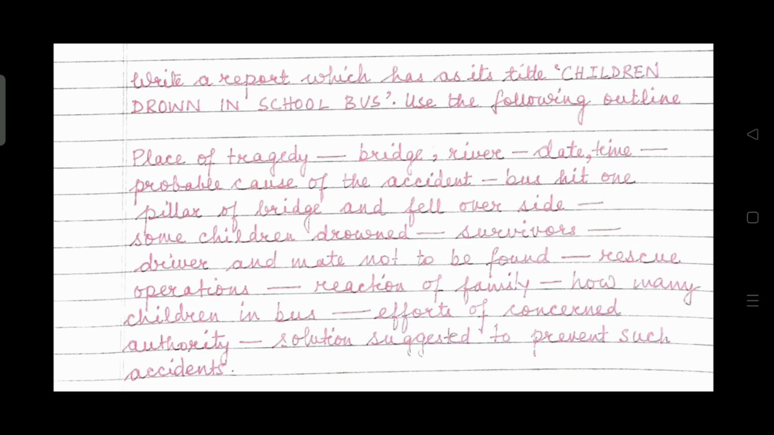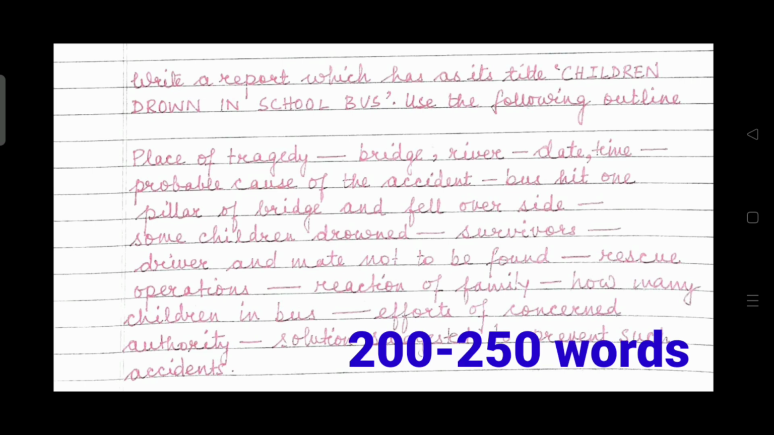These are the points. This is an outline and you must elaborate on these points so that you have a full-fledged report. And the word limit is 200 to 250 words.